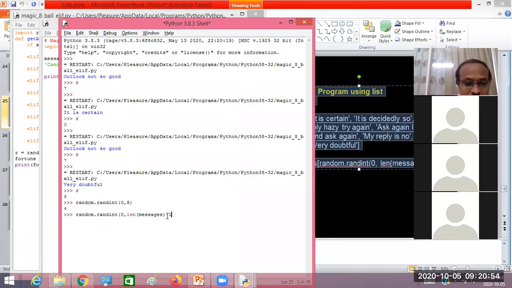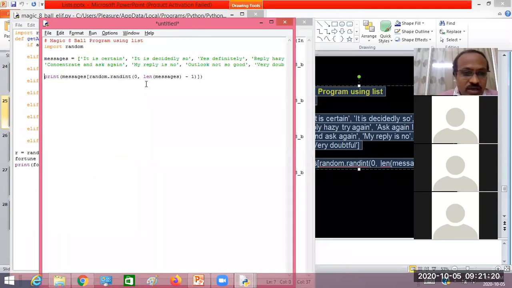That's why I'm going to use random.randint of 0 comma length of messages minus 1. This will also generate a random number between 0 to 8, because messages has 9 messages. So length of messages will give 9, and 9 minus 1 will be 8. So between 0 to 8, it is going to generate one number, right?